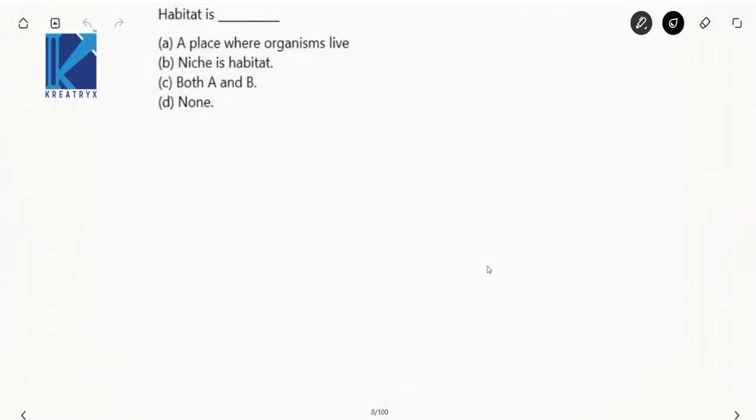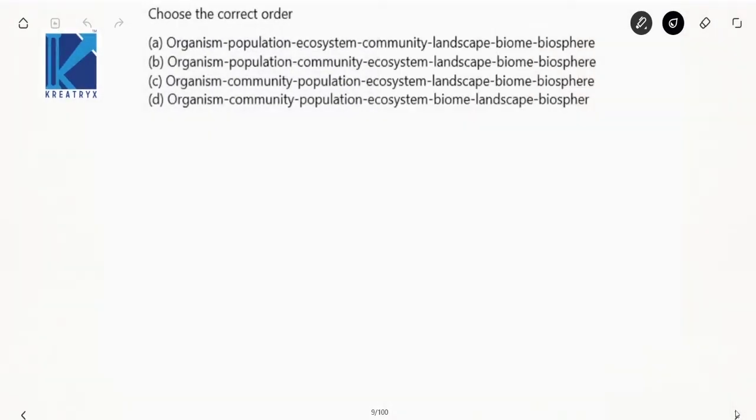Now next one. Habitat is a place where organisms live. Basic definition, right? A place where organisms live. Now niche means it's a subtype of habitat. Now choose the correct order, it seems. Already in the previous question I have given the order of this, right? Now what is the correct order here? Organism, a group of individuals will be population, right?